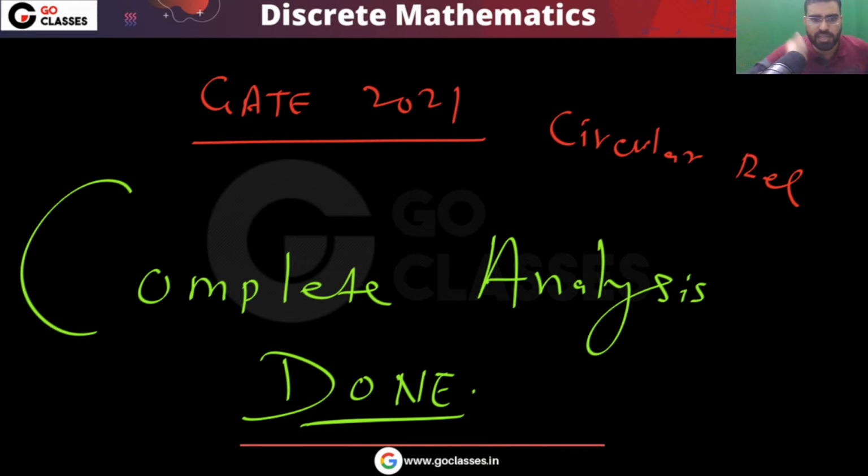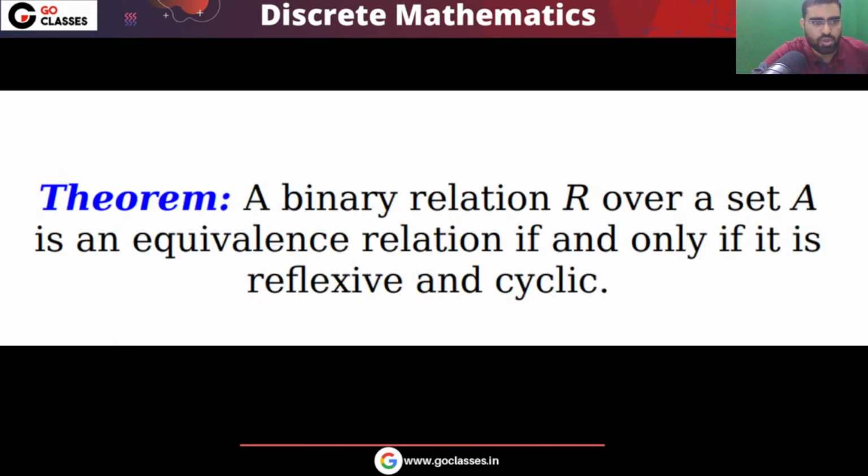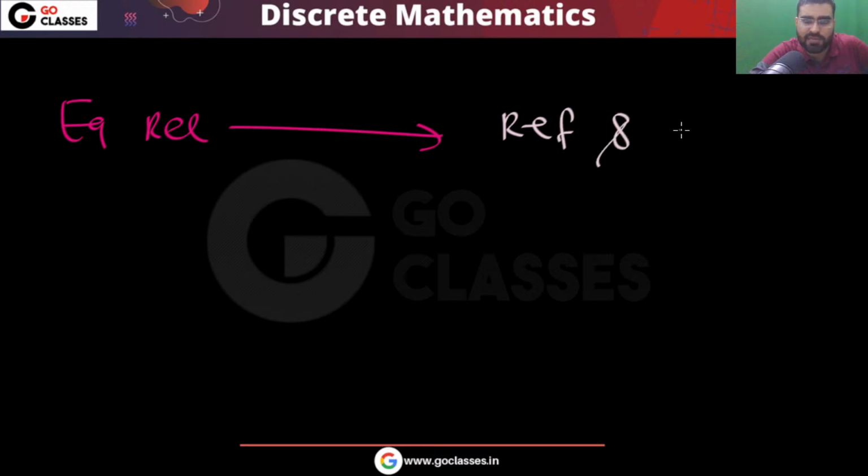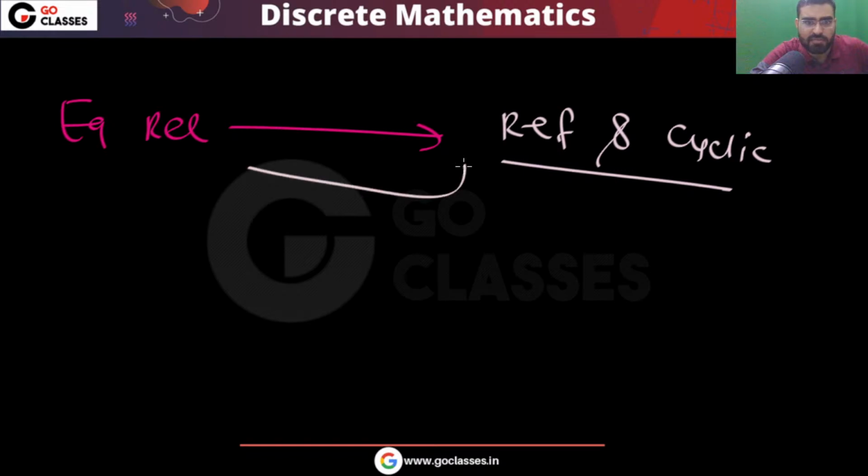Okay. Now let's move on. So now let's see this. We have already seen that equivalence relation will imply this. Finally, this point we have seen. You can notice that equivalence relation will imply reflexivity and cyclic. And we have also seen that this will imply this.